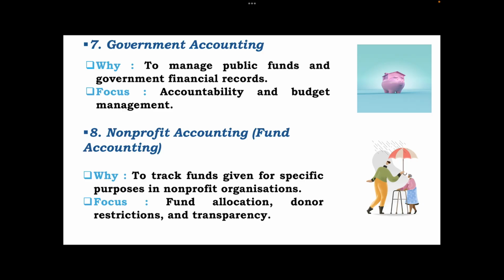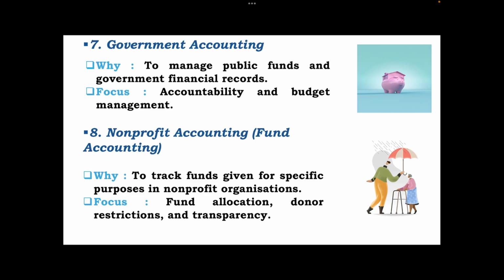The next is government accounting. This is to manage the public funds and government financial records, and the focus here is accountability and budget management. The last is non-profit accounting, that is fund accounting for NGOs. Now this is to track the funds given for specific purposes in a non-profit organization, and the focus is on fund allocation, donor restrictions and transparency.